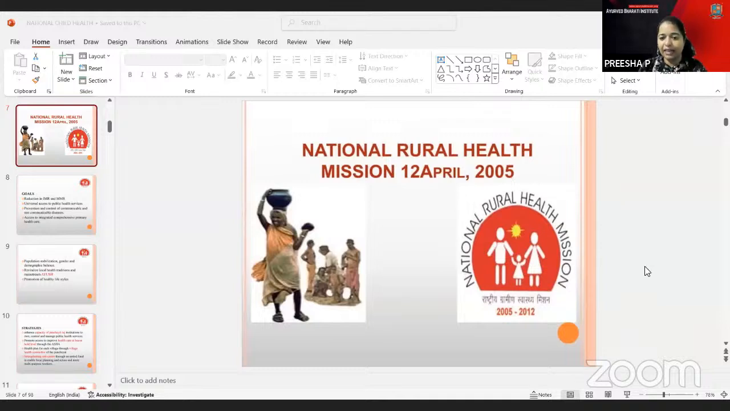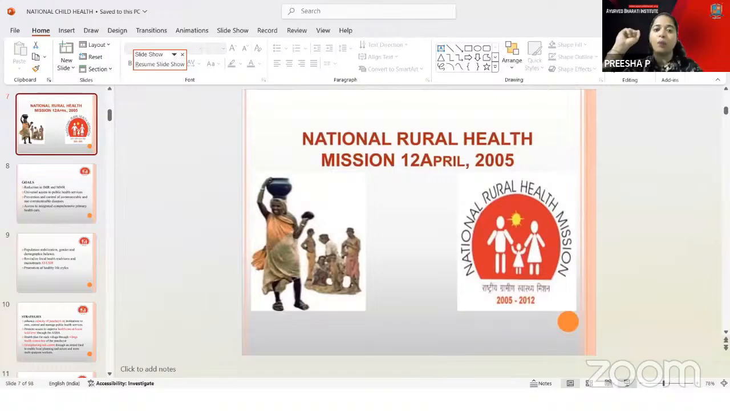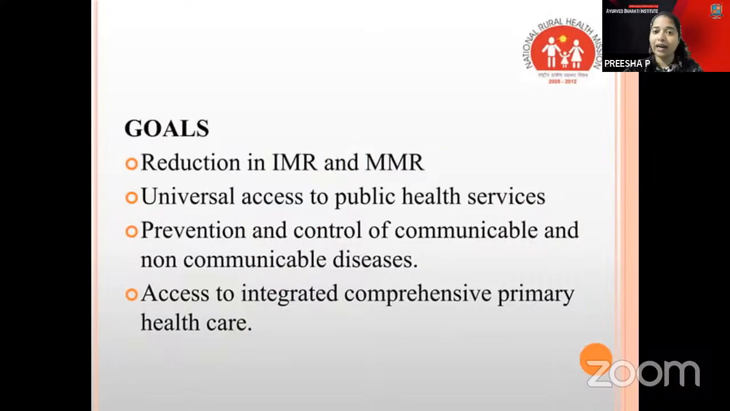So we have the National Rural Health Mission, that is the NRHM in short, which was launched in the year 2005. Here the goals are that whenever the NRHM is taken up, there will be a reduction in infant and maternal mortality rates. Public health services will be accessible, and it can control communicable and non-communicable diseases. Also, primary health care can be made possible in village areas.